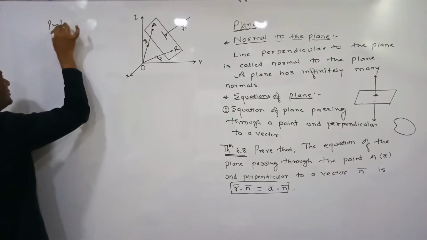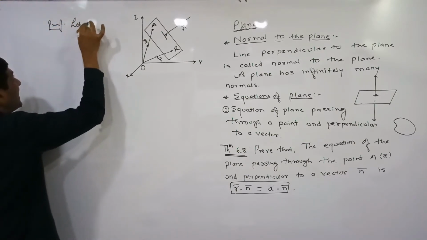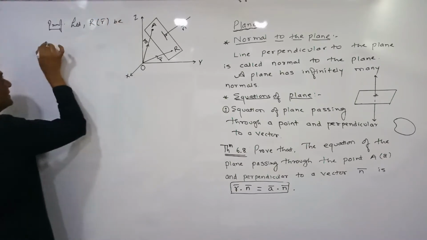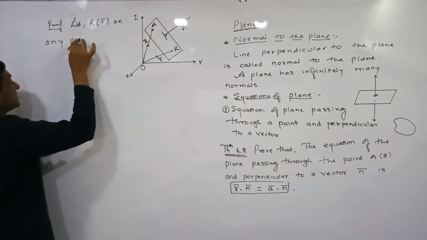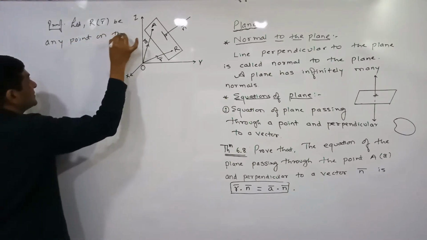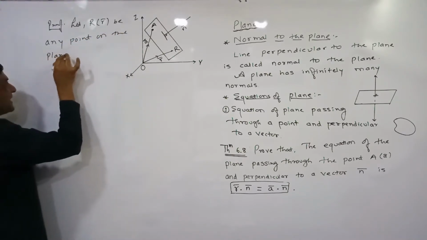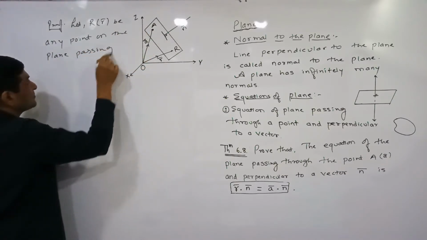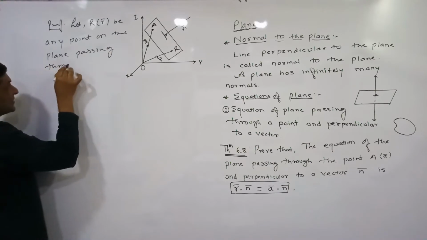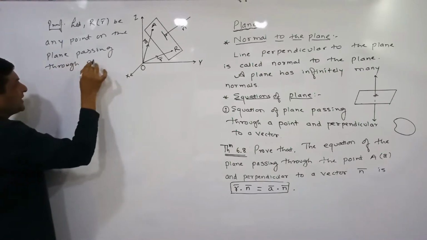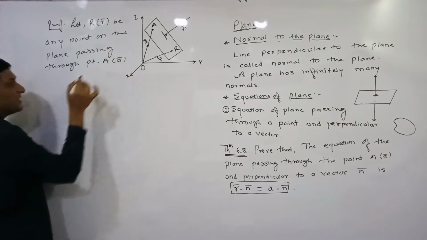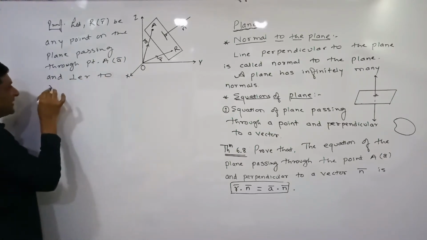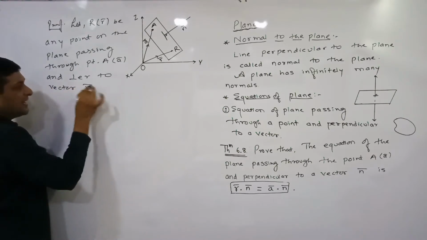We suppose that R, having position vector r bar, is any point on the plane, and this plane passes through point A whose position vector is a bar and is perpendicular to vector n bar.